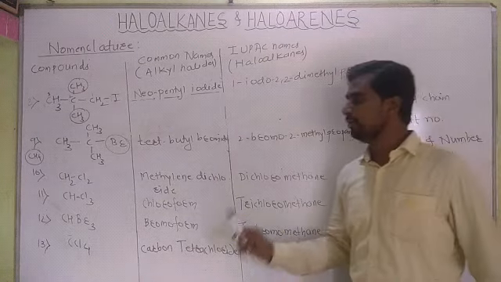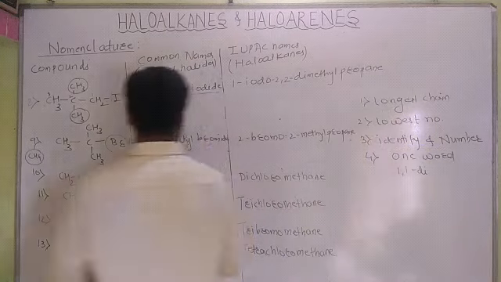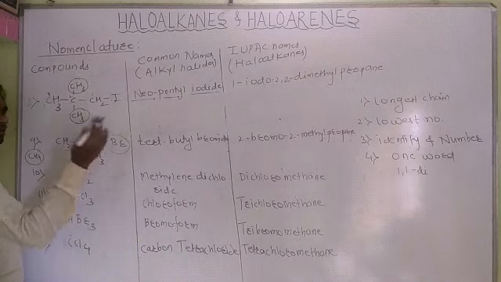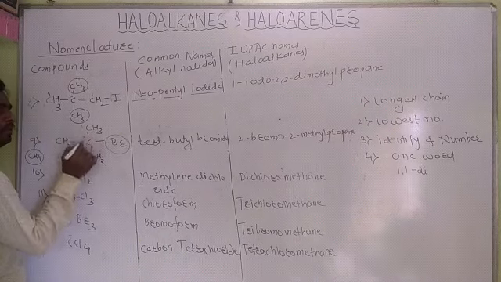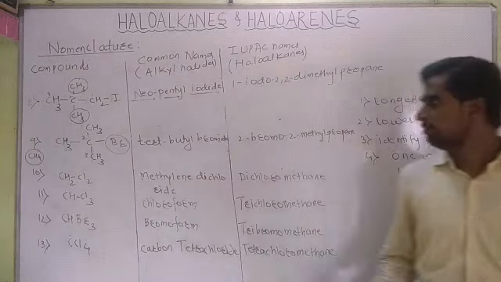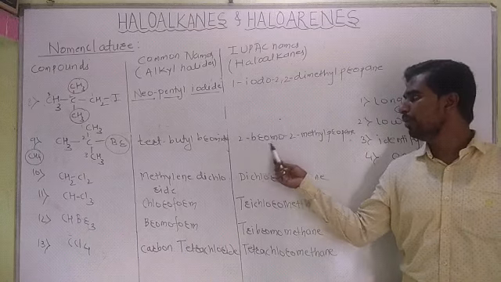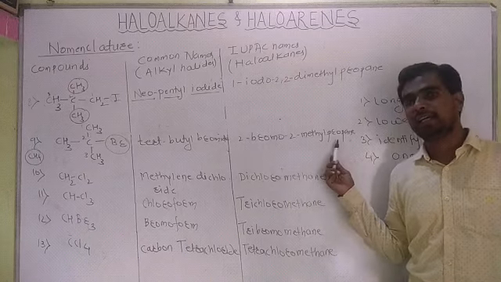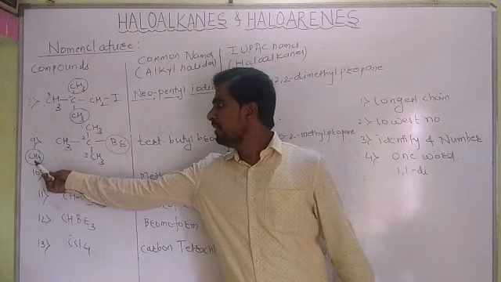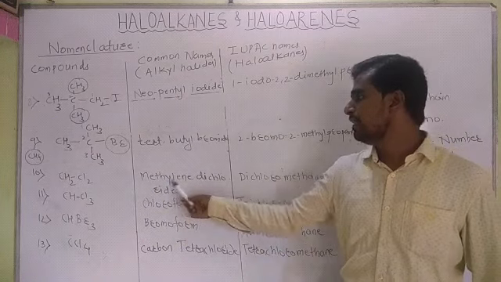For IUPAC, same rule. We have to check the longest chain and give the numbering, 1, 2, 3. On the second carbon there is a bromine and a methyl, but alphabetically bromine comes before methyl. Hence, 2-bromo-2-methylpropane.